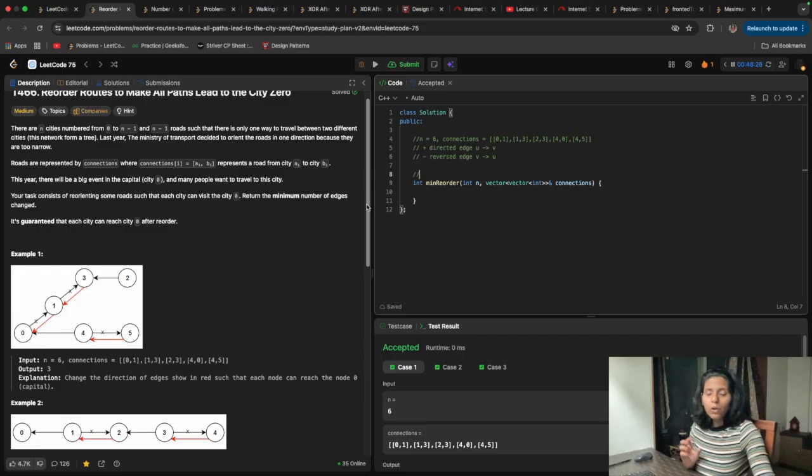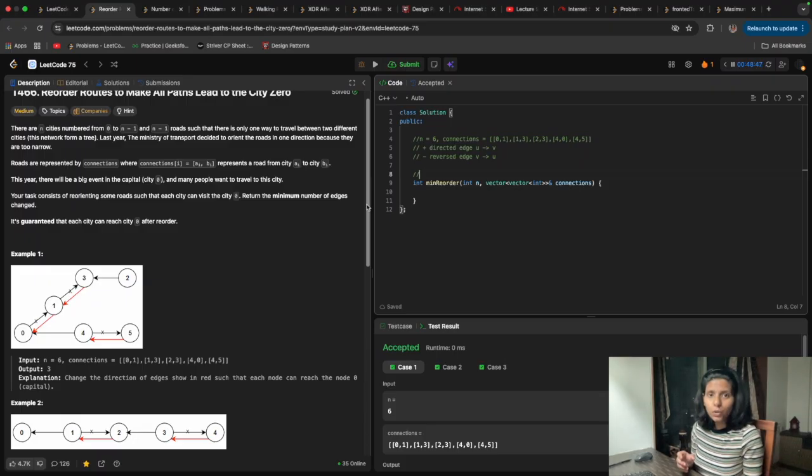Because what I'm checking right now is, is there any edge to any node from 0? I'm going from 0 to somewhere, I'm going away, but I want to come to 0. So I need to change the direction of the node whose sign is plus.